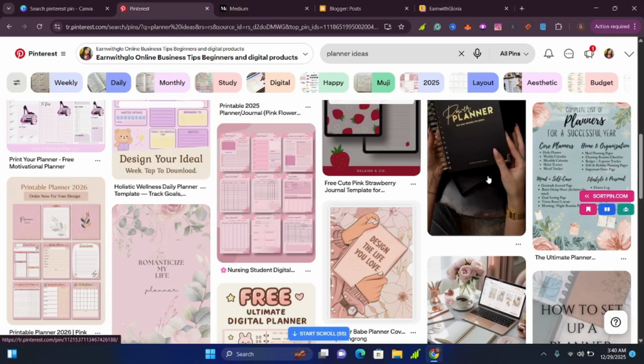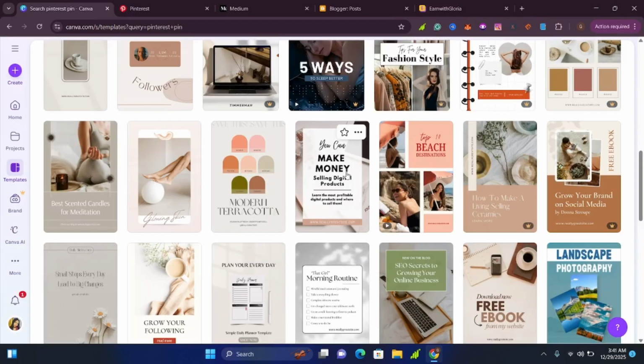Yes, and you can use tools like Canva to help you create those pins so that you can use them in your Pinterest marketing. So when we come here to Canva, there are a lot of different pins that you can use, so it depends on you. If you can see this type of pin, it is talking about creating digital products.